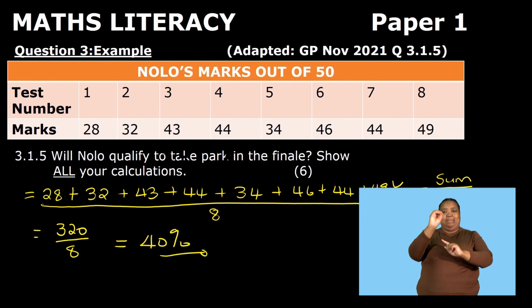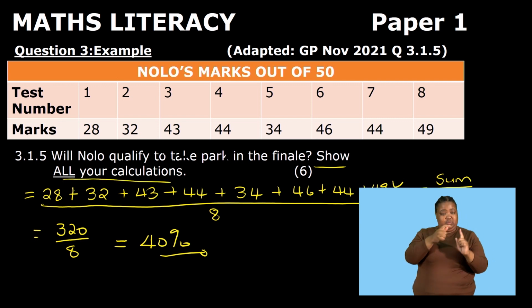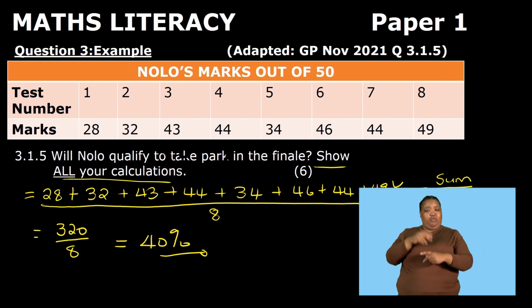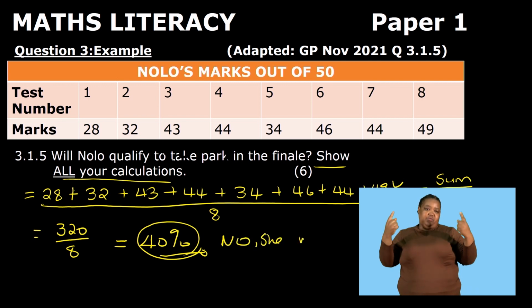So according to the question, it said, show all your calculations if she will qualify. And remember, they've said that for learners to qualify, they need to get an average of 82%. So now if she gets 40%, it simply means that she will not qualify. So no, she will not qualify for the finale.